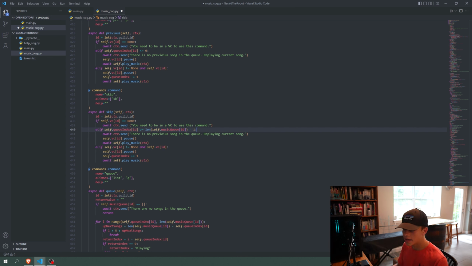So we're taking the length of the entire queue and we're subtracting 1 and we're checking if the queue index is greater than or equal to that. So if it is, then it means that there are no possible songs next to be playing. So it's just going to replay the current song. If it is less than this right here, less than the length of the music queue, then we're able to add something to it and then play the next one.